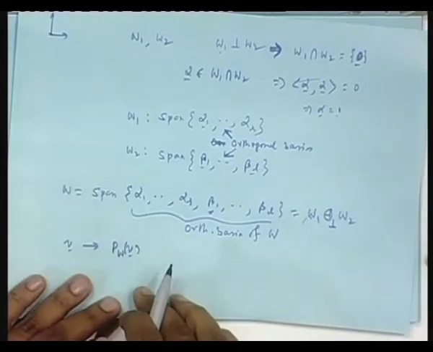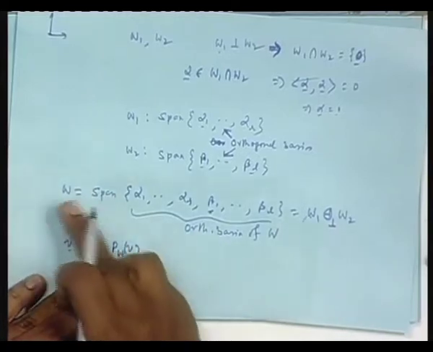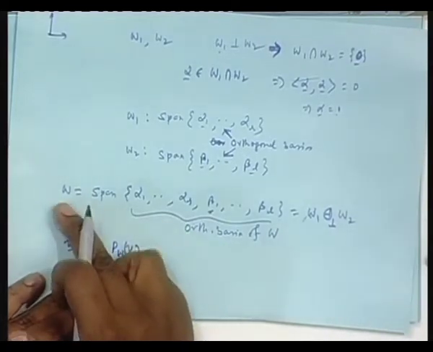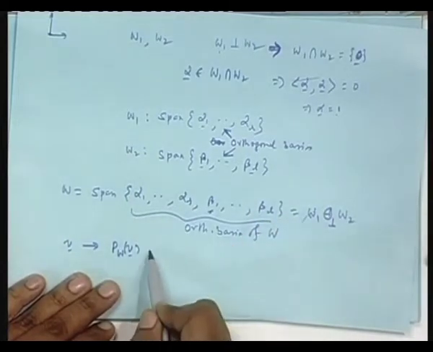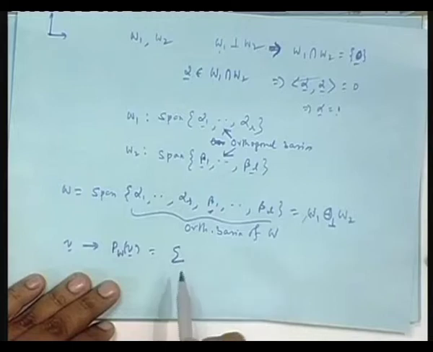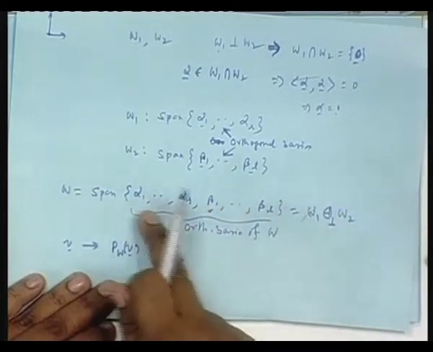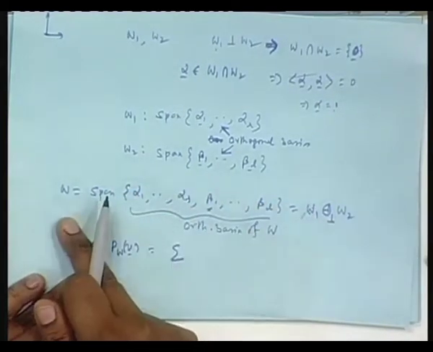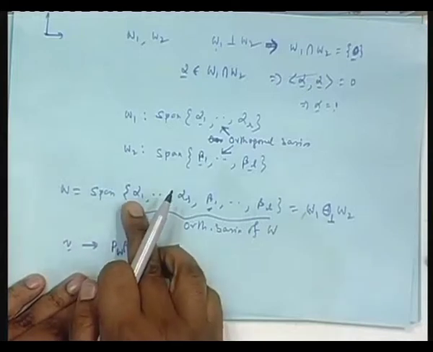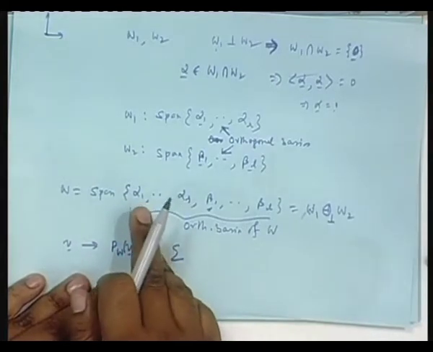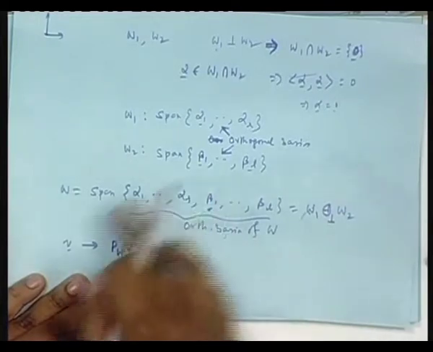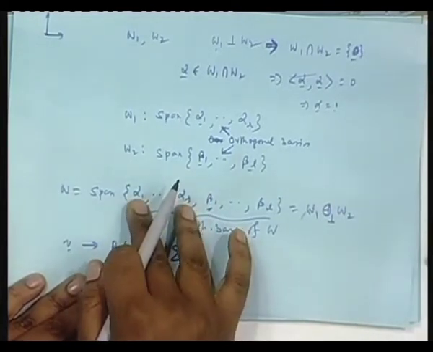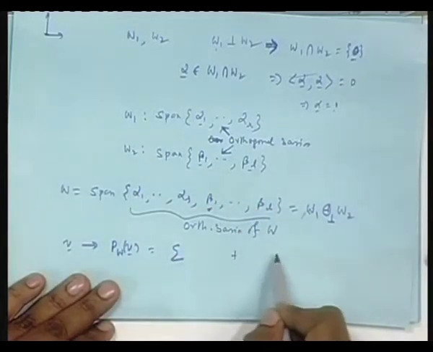So what does it mean actually? There is a vector V, I am projecting it on the subspace W. But that formula I know, please understand that formula I know. What is the projection? This is an orthogonal basis. Please see, this total is an orthogonal basis of W. So we will have the inner product between V and any of these fellows, divided by the norm square of the fellow, multiplied by the corresponding fellow, summation. So you will get one set from alphas, one set from betas. Let me write two summations.